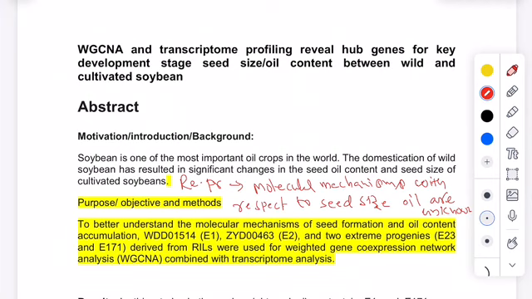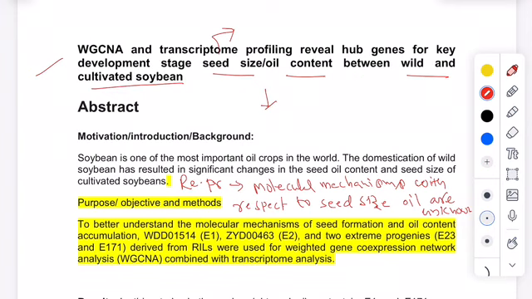Coming to the title, the title of this paper is WGCNA and transcriptome profiling reveal key genes for key development stage, seed size, oil content between wild and cultivated soybean. In this paper, they have done experiments on soybean of wild and cultivated varieties. They tried to find out the size of the seed of this soybean and the oil content that is produced from these seeds.